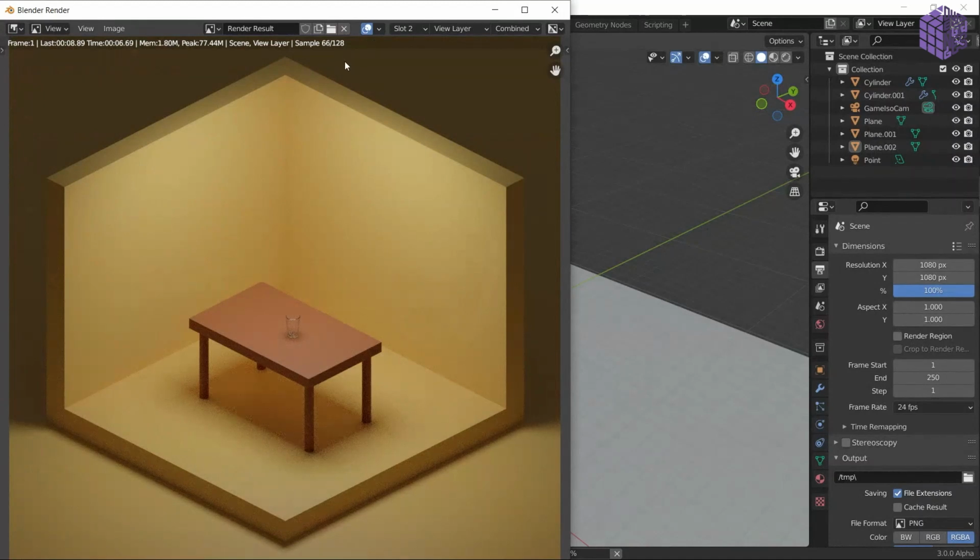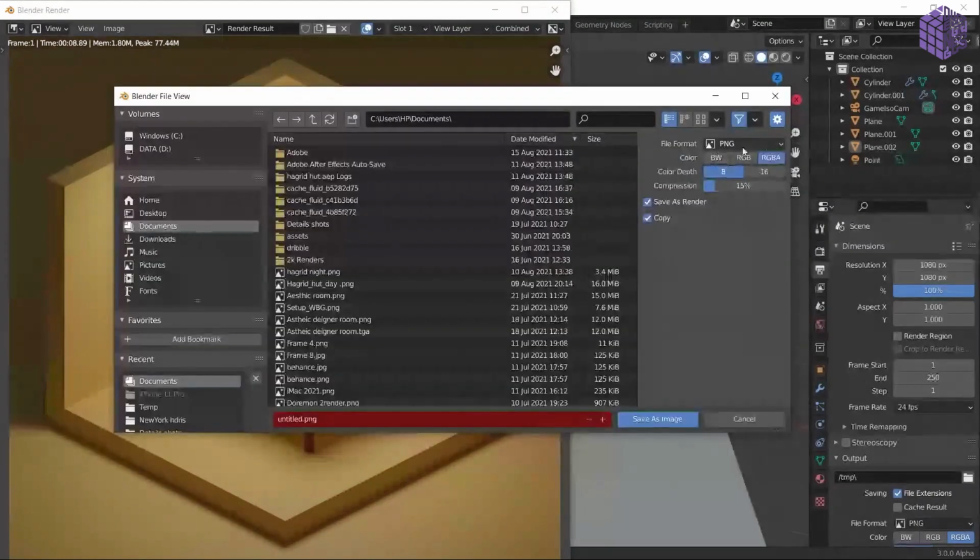This could be a short one. Then you have to go into the image, save, wait, image save as, and the menu will pop up, and here we get the compression.